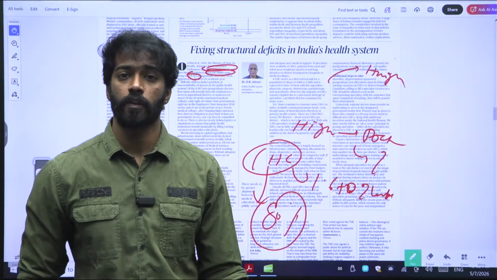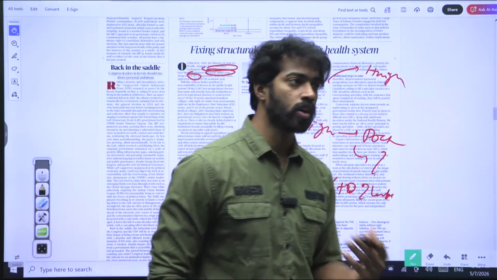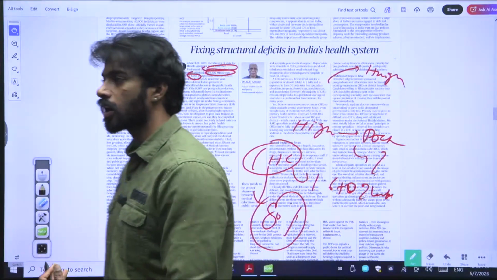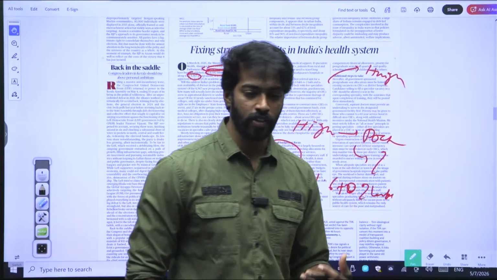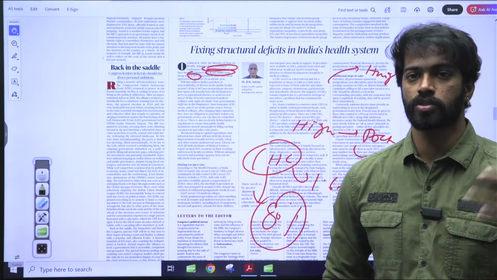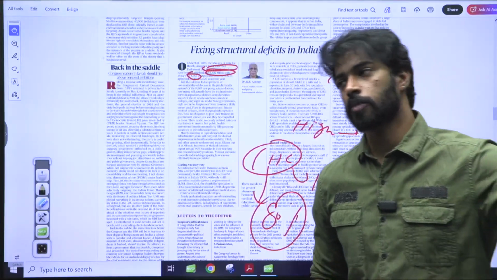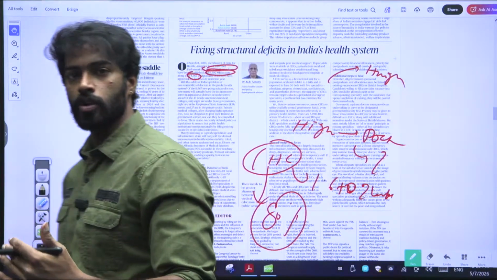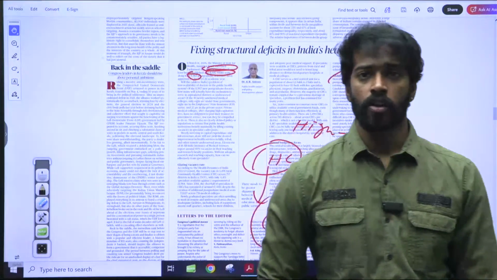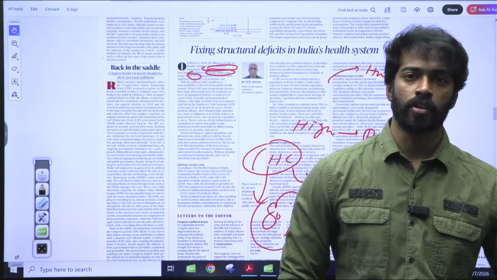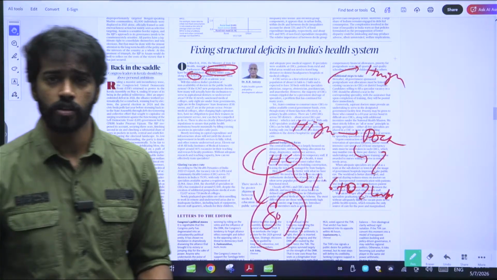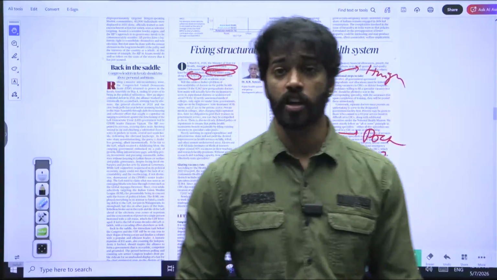They're not working anywhere. Everyone is trying to work in the private hospitals, gain money, have a lifestyle, have the prestige and all. But at the end of the day, the particular education that is required for a doctor is to serve people, and that serving of people is mainly through government hospitals. Because who are the people who are going to government hospitals? All the people who cannot afford and who require quality service. That is what they need. And who should provide it? The doctors that are actually passing out.